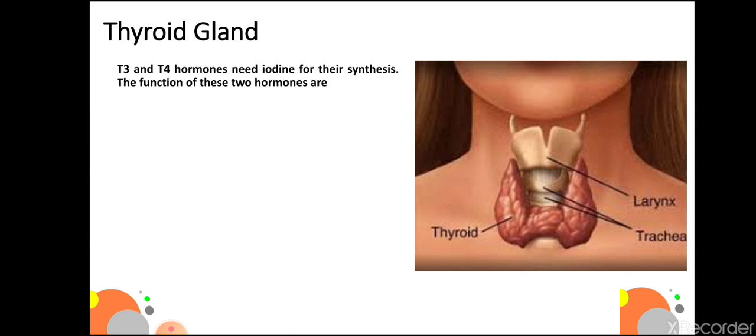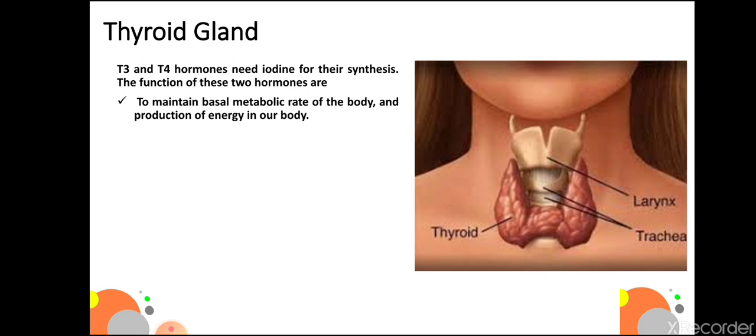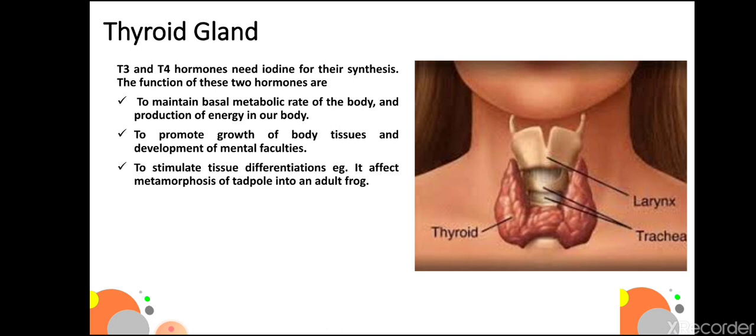T3 and T4 hormones need iodine for their synthesis. The function of these two hormones is to maintain the basal metabolic rate of the body and production of energy in our body, to promote growth of body tissues and development of mental faculties, and to stimulate tissue differentiation. For example, it affects metamorphosis of tadpole into an adult frog.